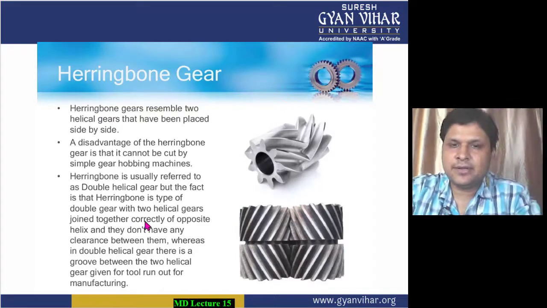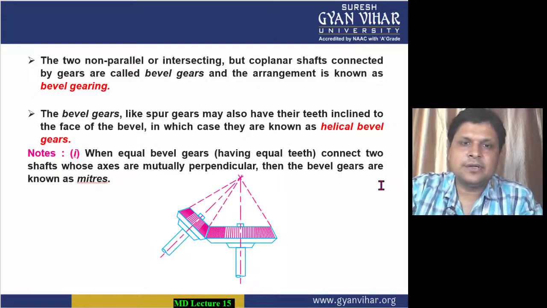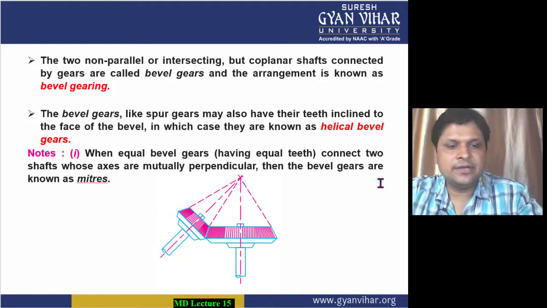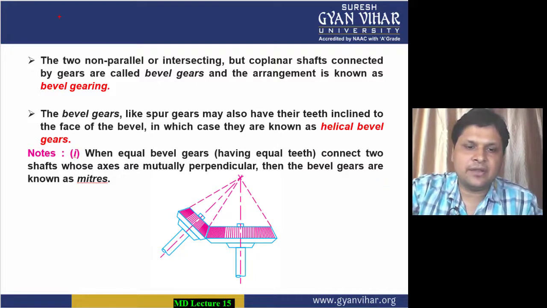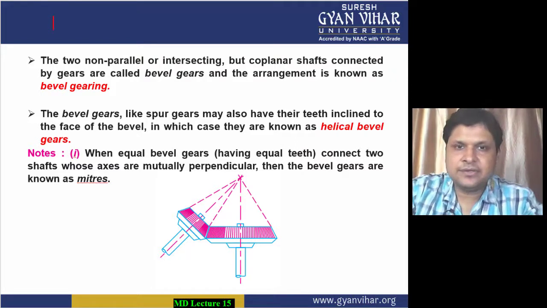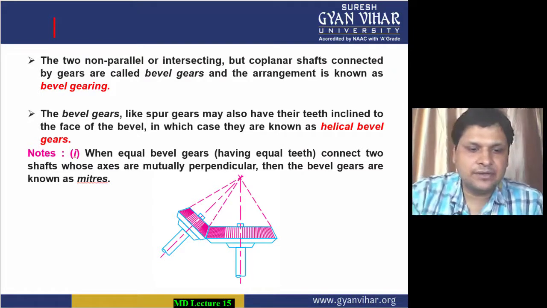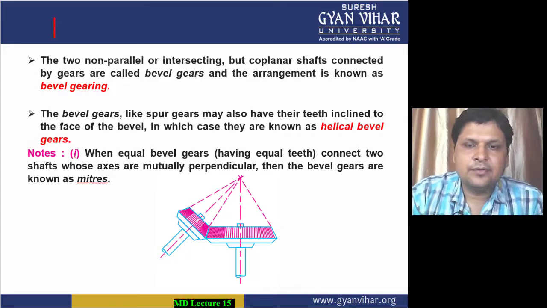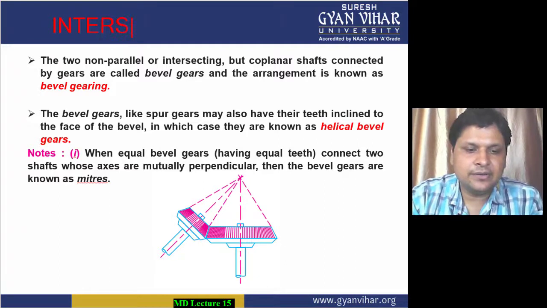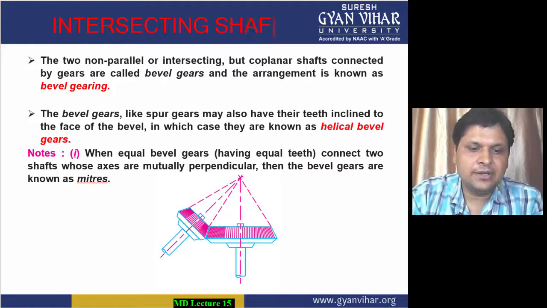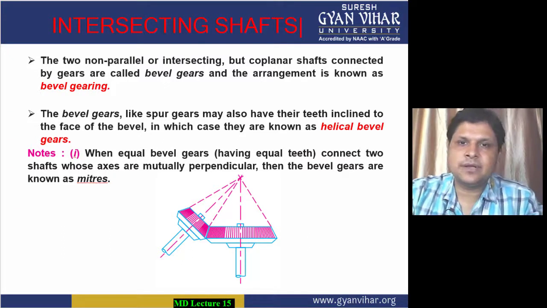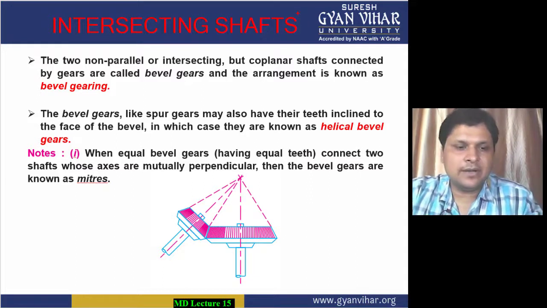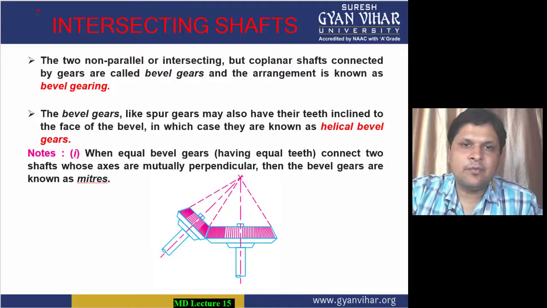Now coming to the next type of gears. The next type of gear is the bevel gear. As I have told you, the second classification was when gears were used to transfer power between non-parallel shafts, meaning intersecting shafts. In the case of such non-parallel or intersecting shafts, the most important gear that comes to mind is the bevel gear.